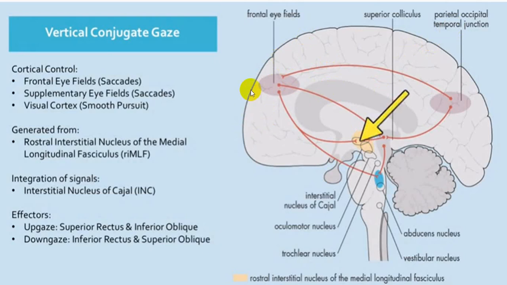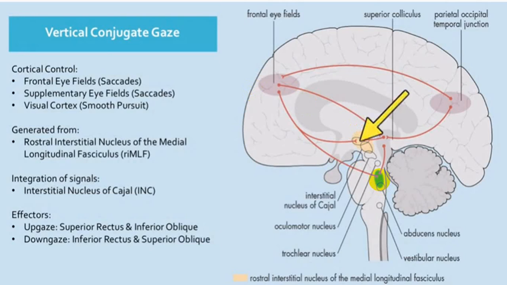So you have to remember, it is complicated, but if you just follow, you will remember very nicely. The PPRF center receives fibers from the opposite frontal eye field area.